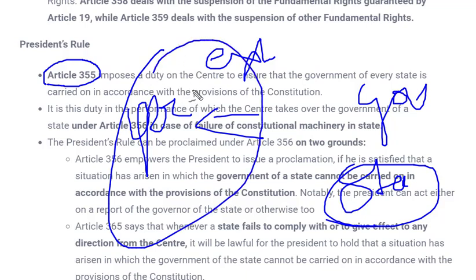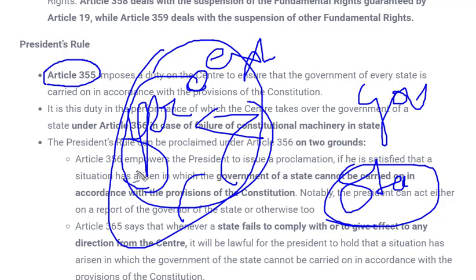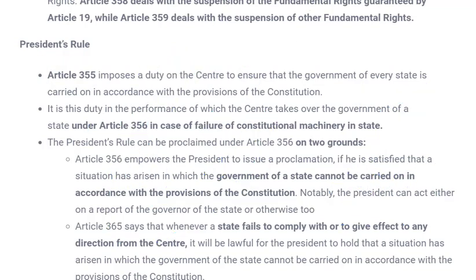If there is one country and the center is handling the entire country, and there are several states and each state has one government, the center would be more powerful. So in some cases, if the state is not following the center properly, in that case also the president can assume that presidential rule has to be applied on the state. So these were the ways by which state emergency can be proclaimed.